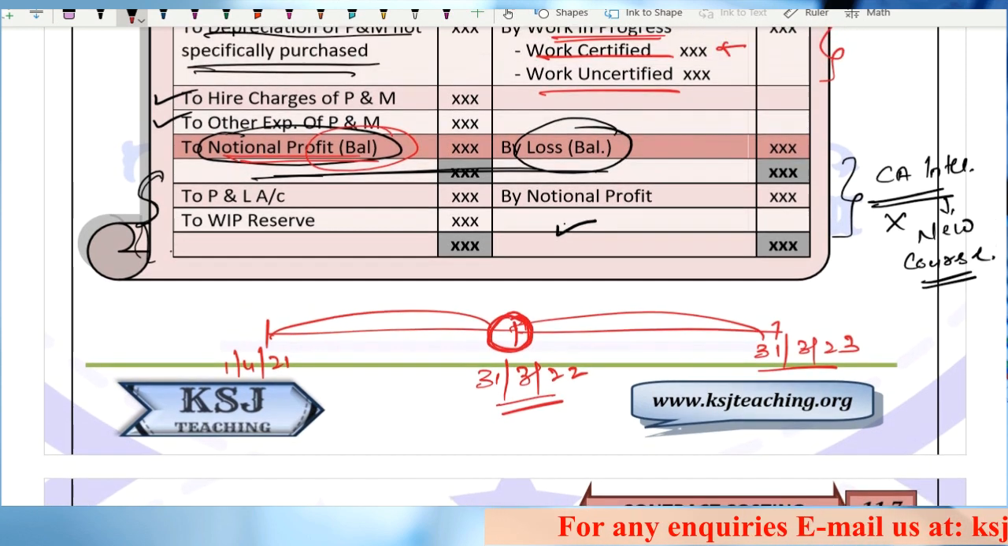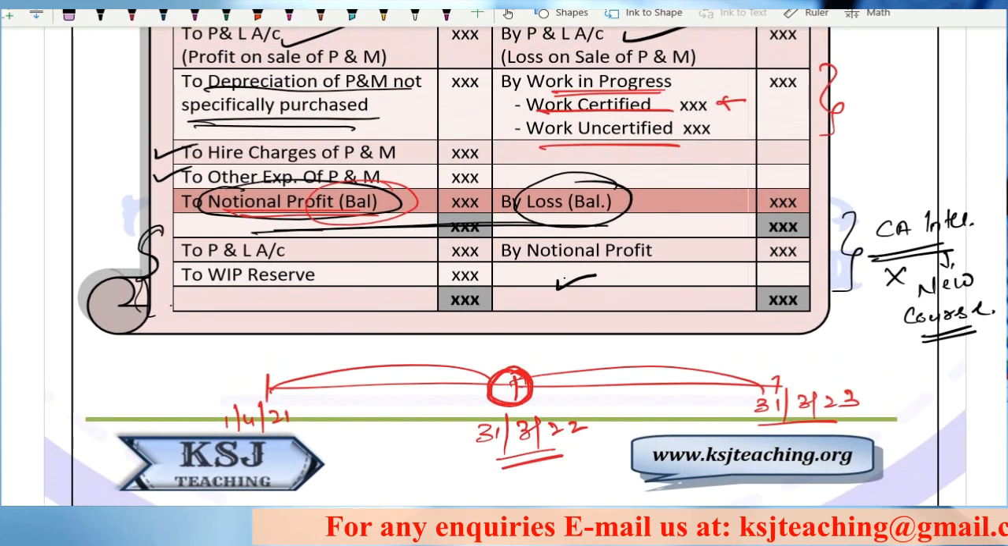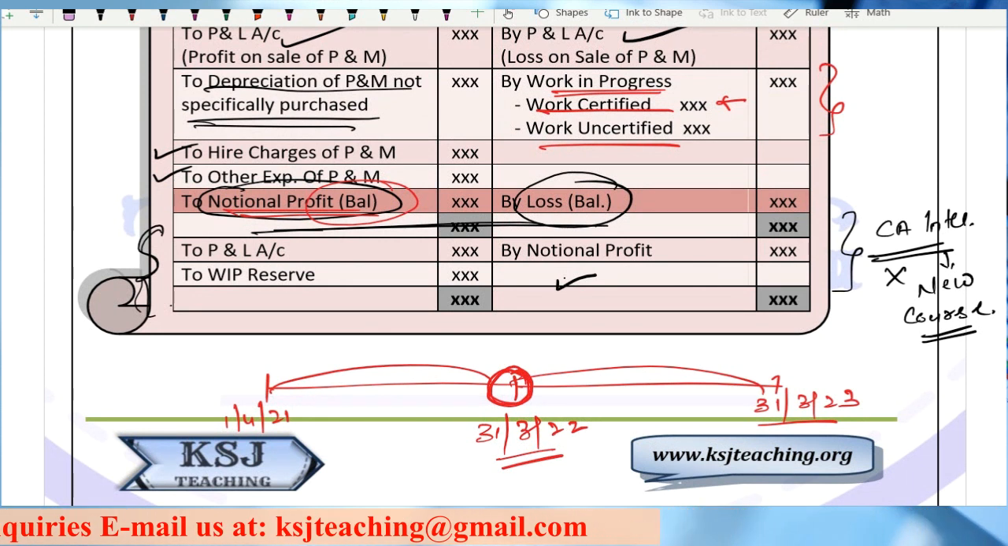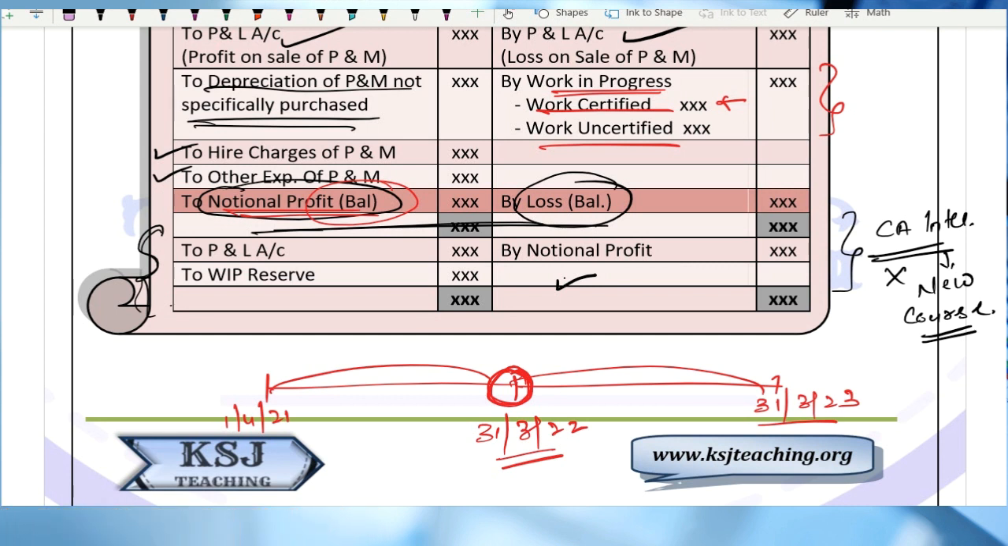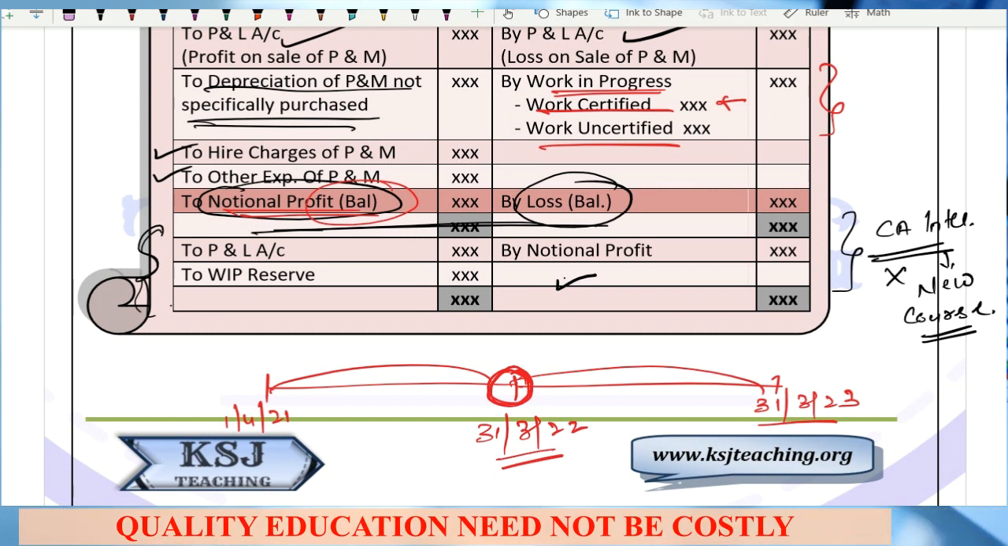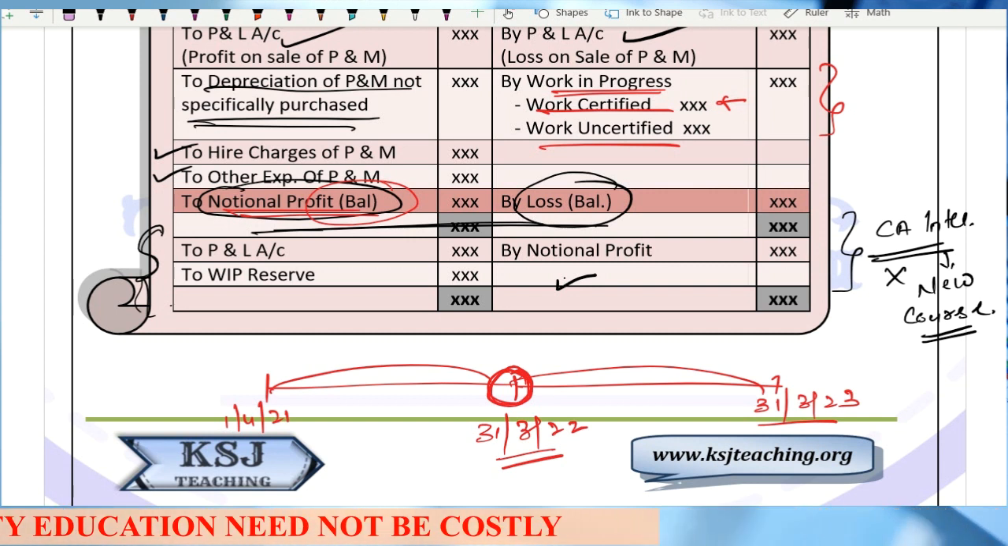Now I'm coming to the next topic, which is not for the CA intermediate new course students, right? Rest of the students listen to it very carefully. But if you are a CA intermediate new course student, do not skip the whole lecture, because I'll be covering one practical problem also. Just skip this part, and even if you listen to this part, there is no harm in it, okay? Now listen to it very carefully.